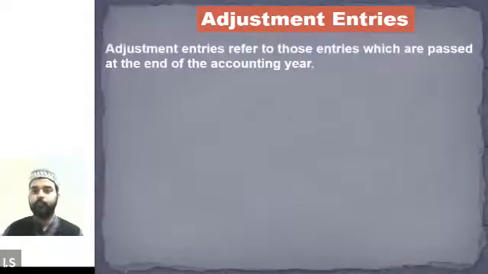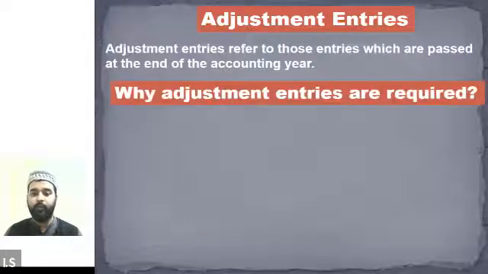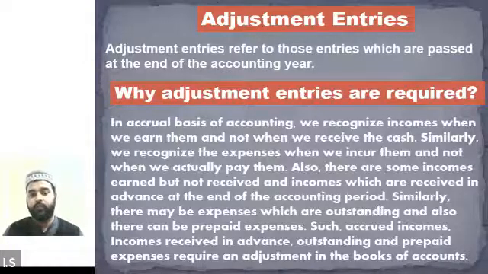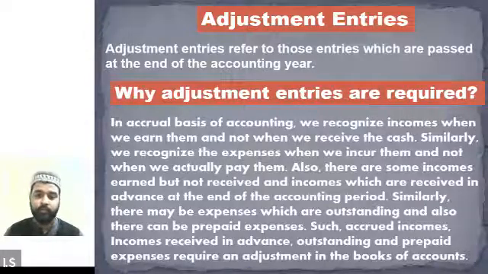Okay. So we have started this topic at the end of the last session, wherein I have told you that adjustment entries are basically those entries which are passed at the end of the accounting year. And why these entries are required? Because generally the accounting is done on the basis of accrual basis.